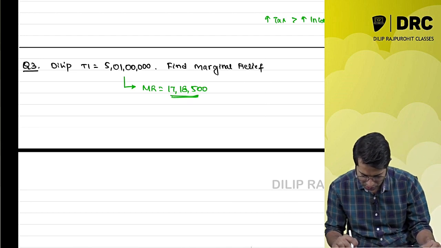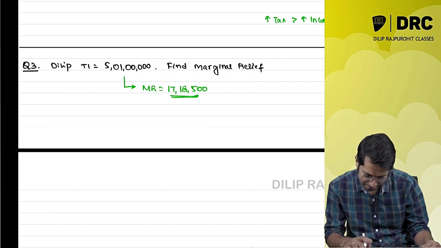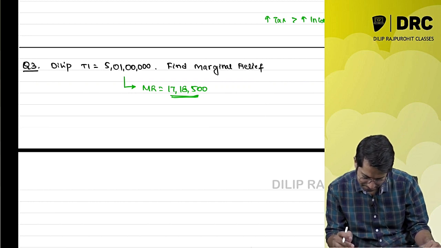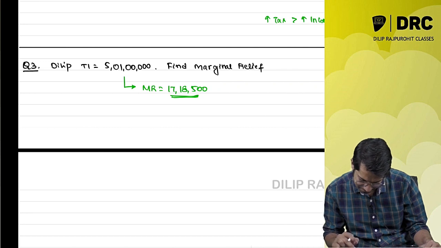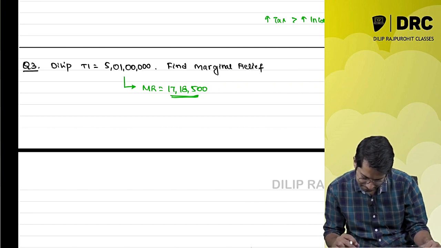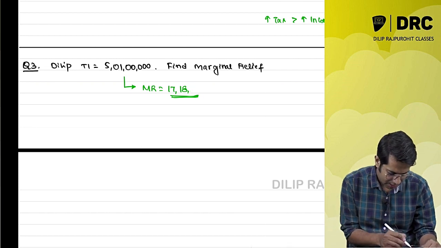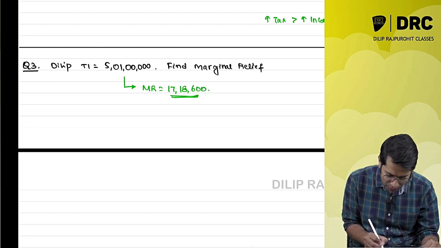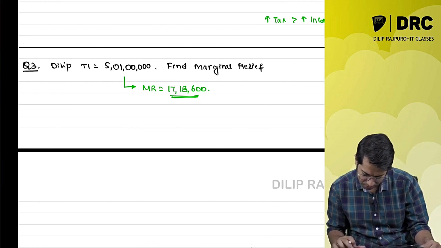Just a second, I'll do a quick check on this. So 17 lakh 18,000, it comes to 600. 17 lakh 18,600.